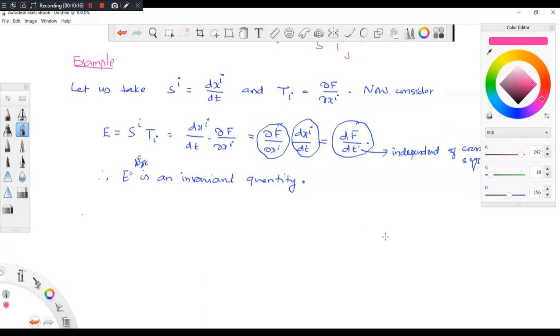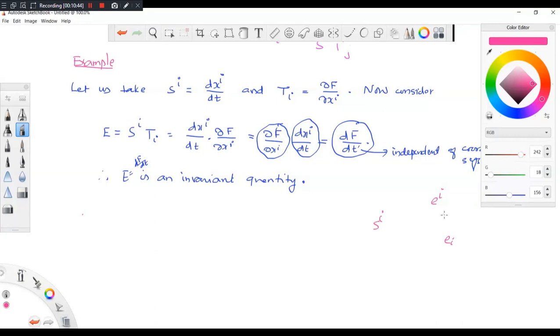No, what are you taking? You are taking a contravariant vector. Yes. Suppose S^i, and I'm taking contravariant as basis vector, something like E_i bar.